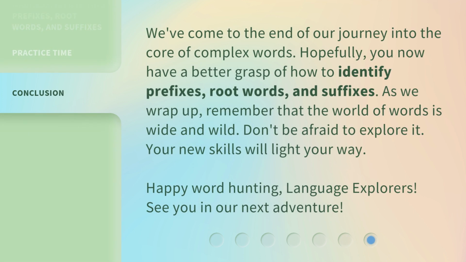We've come to the end of our journey into the core of complex words. Hopefully, you now have a better grasp of how to identify prefixes, root words, and suffixes. As we wrap up, remember that the world of words is wide and wild. Don't be afraid to explore it. Your new skills will light your way.